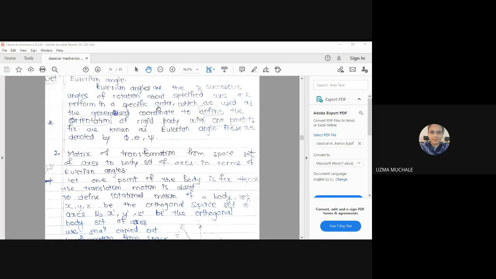Okay, keeping the x-axis as it is, we have to rotate the plane below it. Can we do it? Yes, ma'am.